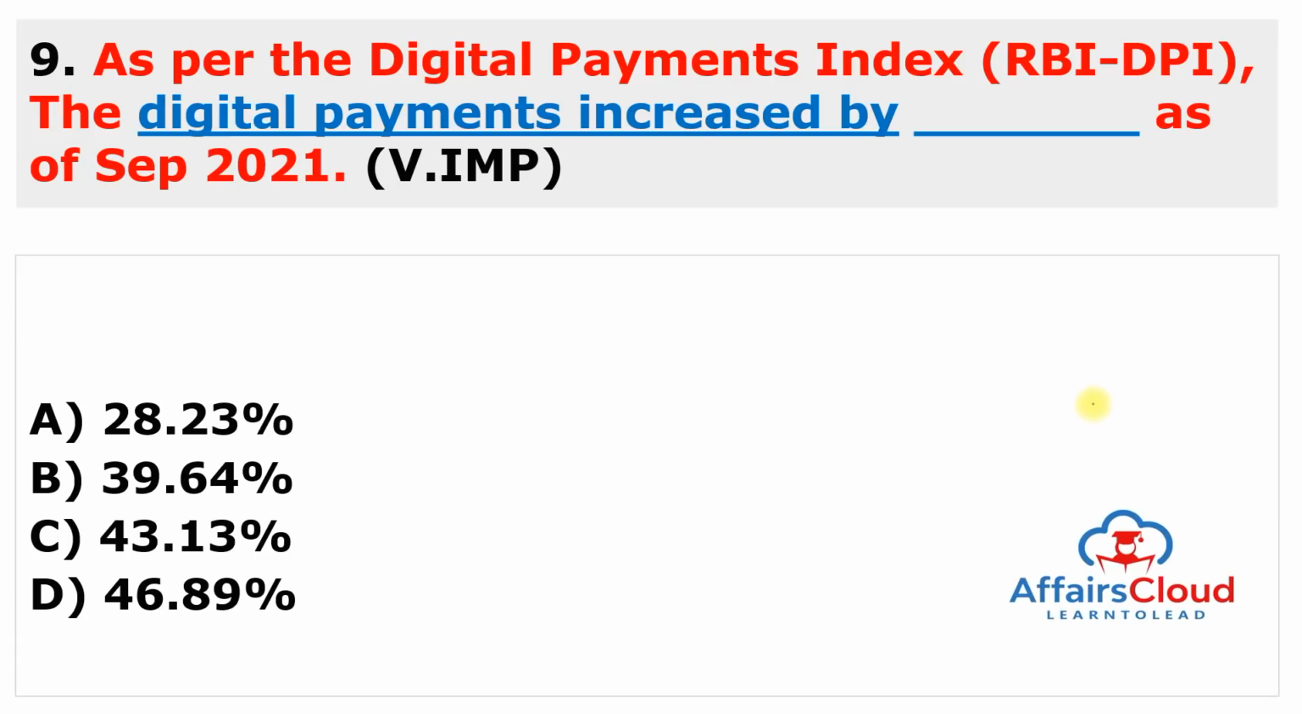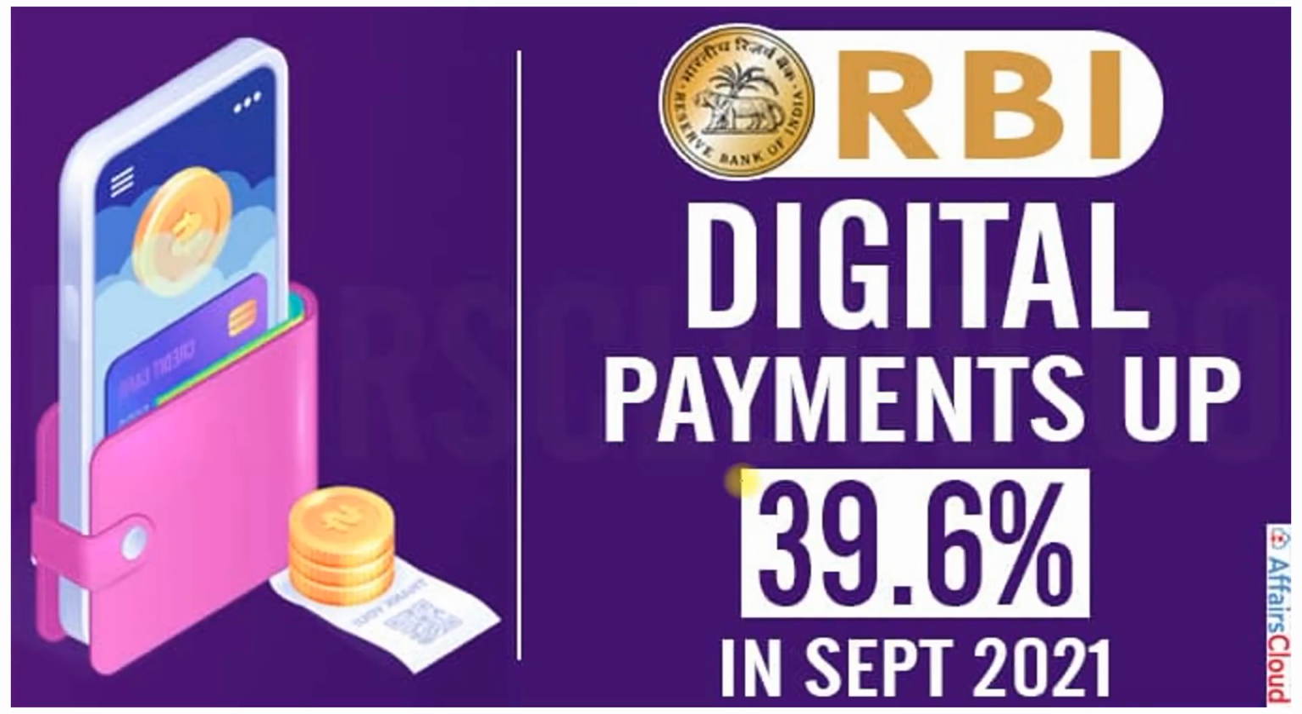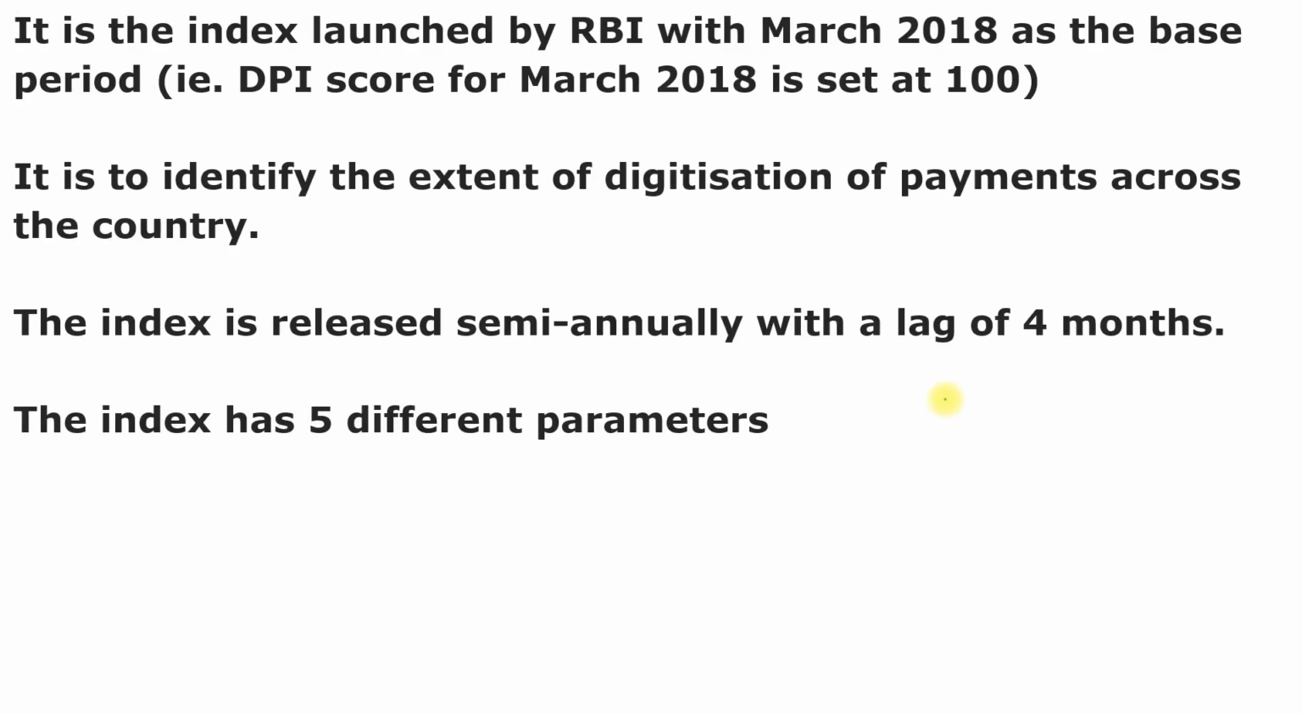Moving to next question. As per the digital payment index, the digital payments increased by dash as of September 2021. The Reserve Bank of India released the RBI Digital Payment Index. This is a very important index for September 2021, and as per the index, digital payments increased by 39.64%, and it is now 304.06, the score of the DPI. Earlier in September 2020, the score was 217.74. So now it is 304.06, and digital payments increased by 39.64%. So you can see here RBI digital payments up by 39.6% by September 2021.